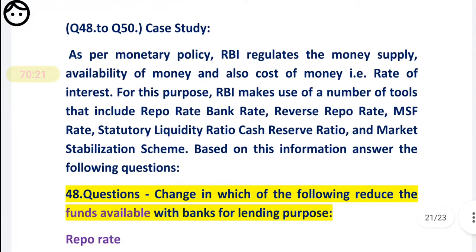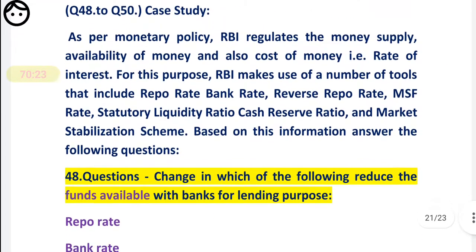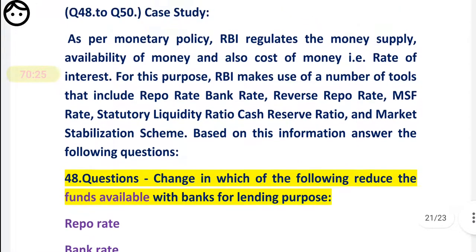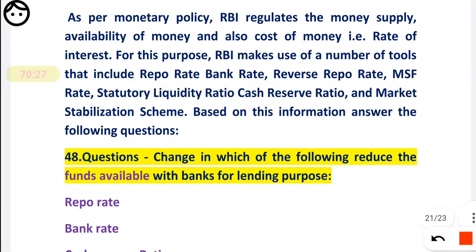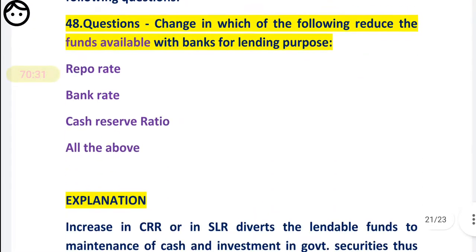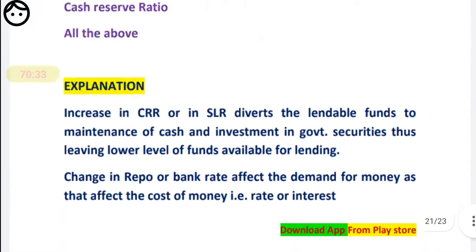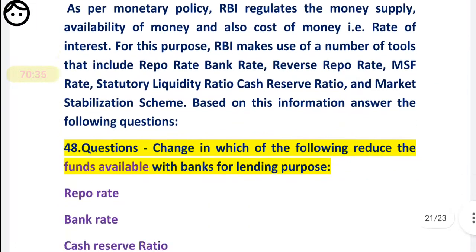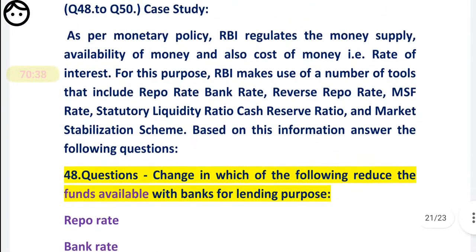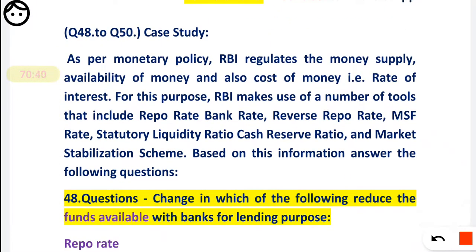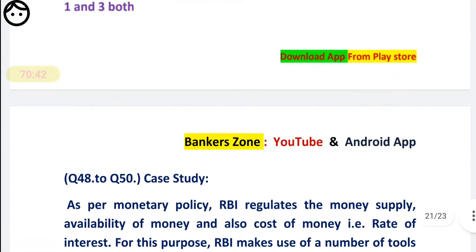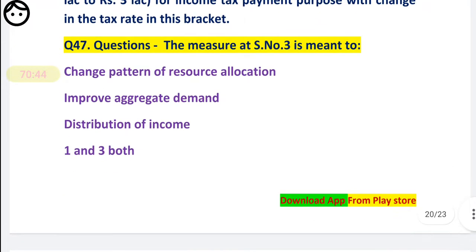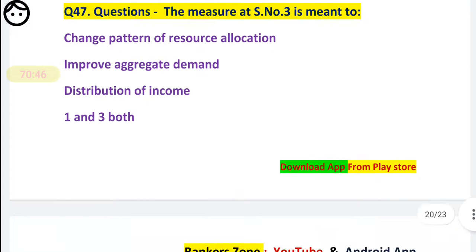Now the next question we will discuss. This is the last question, question number 50. See, they have given some information, right? No, this is not the last question. I think we have some more questions. Okay, 48 to 50 we have to discuss. So what was that? It was 47. So for 47 both 1 and 3 you have to mark.